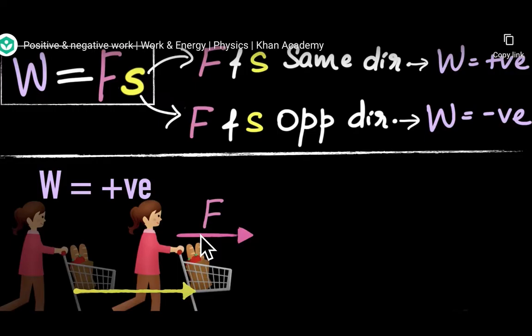Example of positive work done and negative work done. As I have told you, W is equal to F into S. When force and displacement are in the same direction, work done is positive. When force and displacement are in opposite directions, work done is negative. Consider this girl. She is applying force on this cart in this direction, and the cart is also moving in the same direction. So work done is positive.